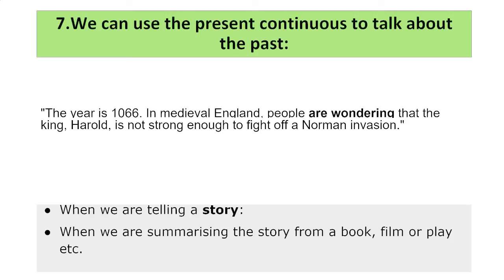The year is 1066. We are talking about the past, but if you pay attention, I'm using the present simple tense right here. The year is 1066. In medieval England, people are wondering that the king, Harold, is not strong enough to fight off a Norman invasion. So we use present simple and present continuous to talk about past incidents or stories to actually create the drama, to show people, to actually get them interested.